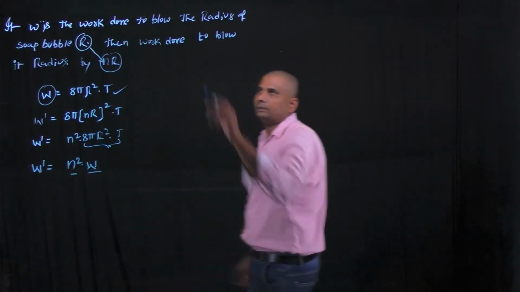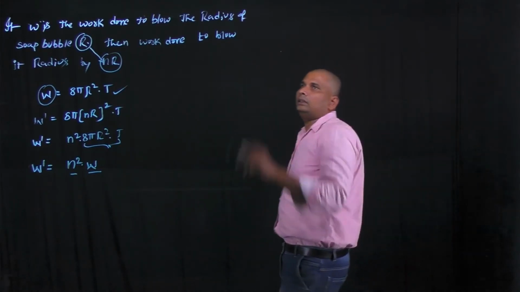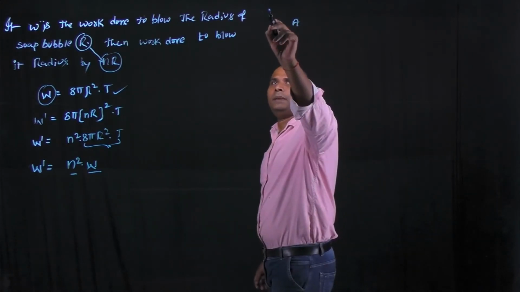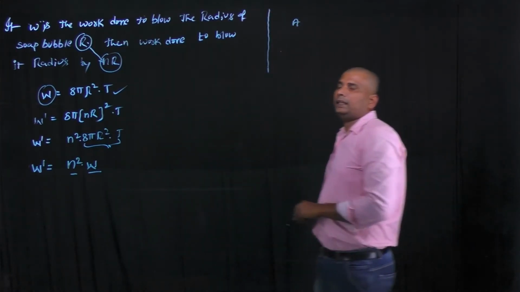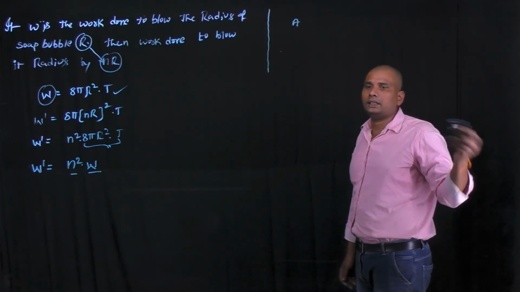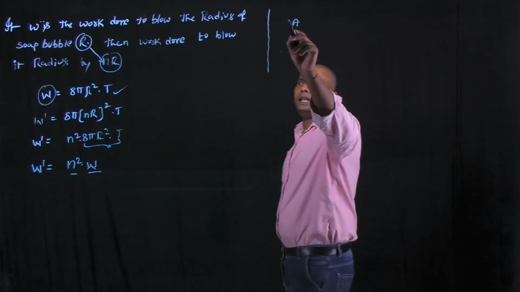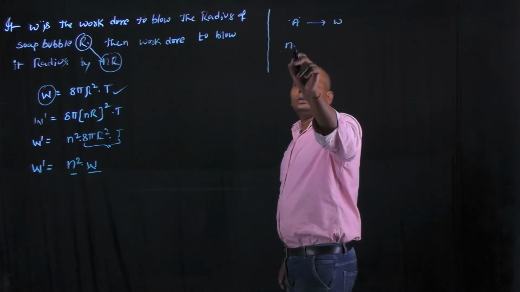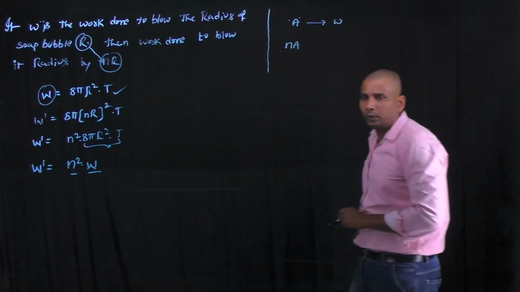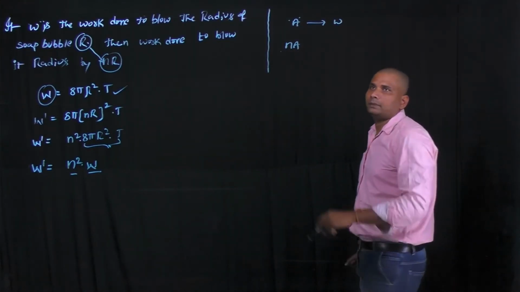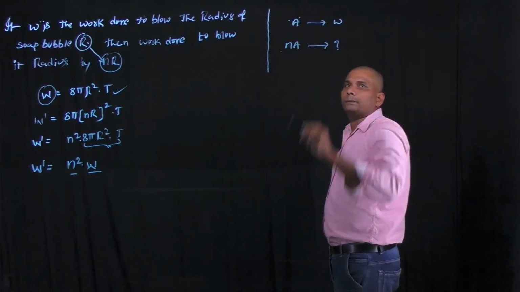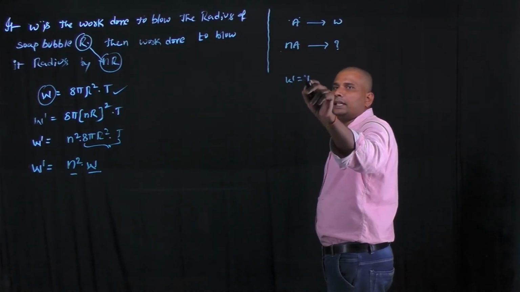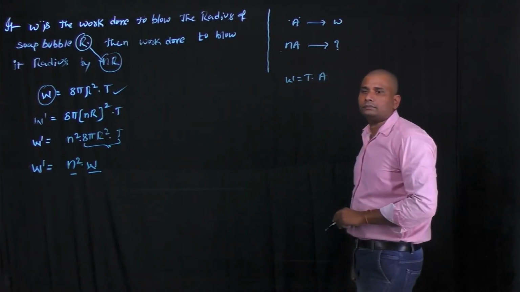In the same manner, there are also two applications like that, in the case of the surface area and in the case of the volume. If A is the surface area of the soap bubble and W is the work done to blow it, and the work done required to blow its surface area to n times is, okay, the work done formula is surface tension into surface area.